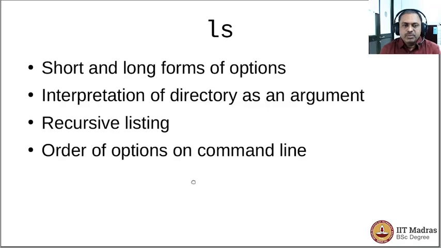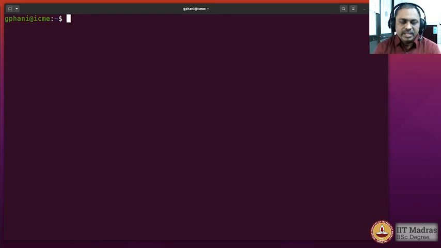The ls command has both short and long forms of the options, and when you give a directory name as an argument, the way it is interpreted is something that we will see in a moment. And you can actually recursively list the files and directories within a particular folder using the -R option of ls, and the sequence of options to be given in the command line for the ls command is also something that is very flexible, and we can look at it in the demo. Let us explore the home directory a little further.